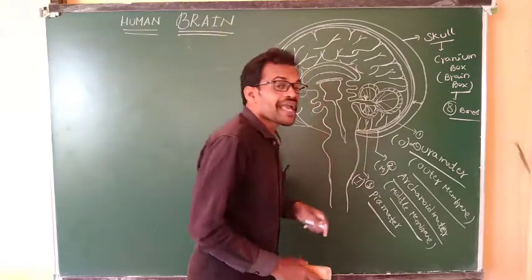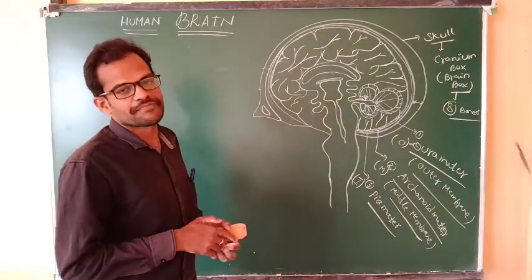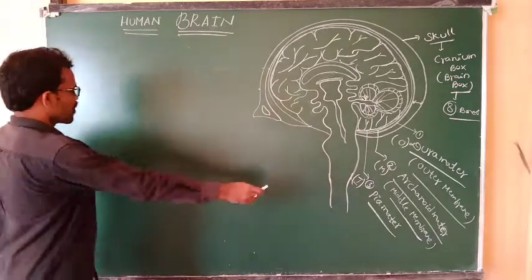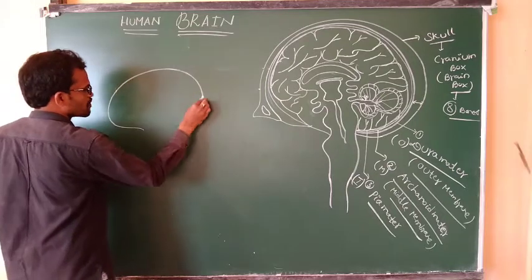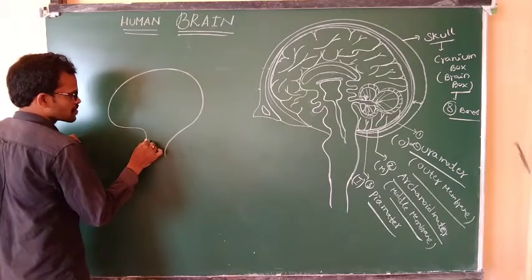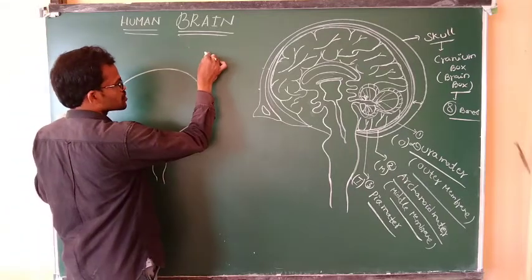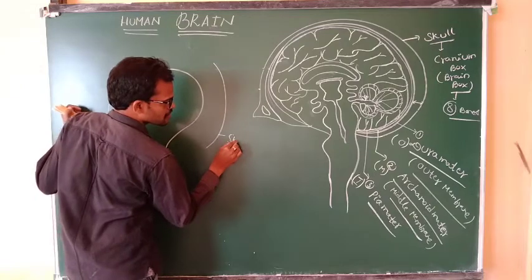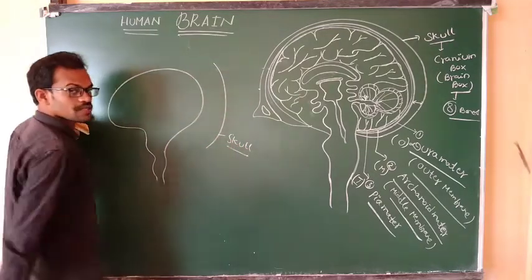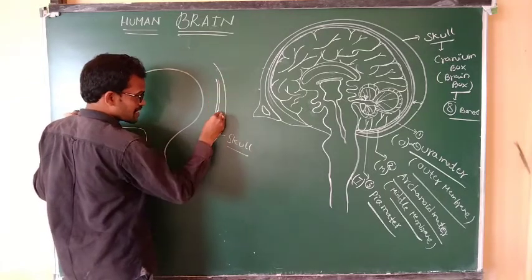The pia matter is in contact with the brain. If you observe the brain, see here. For example, the first one is known as the skull.